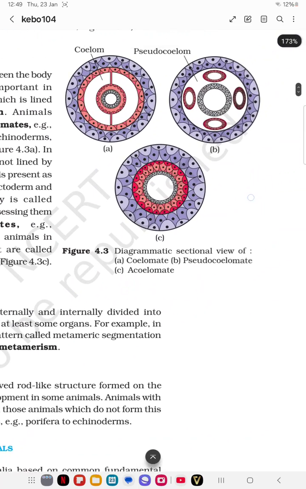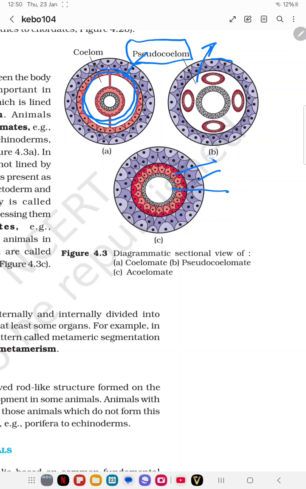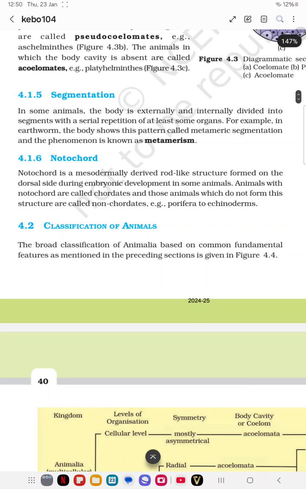Here we can see that in a true coelomate, the coelom is present and the cavity is filled with the coelom. In pseudocoelomates, the coelom is present but lined by the false coelom, the pseudocoelom. In acoelomates, the coelom is absent. This is ectoderm, this is endoderm, and this is mesoderm, and the mesoderm has no cavity, so it is known as acoelomate.